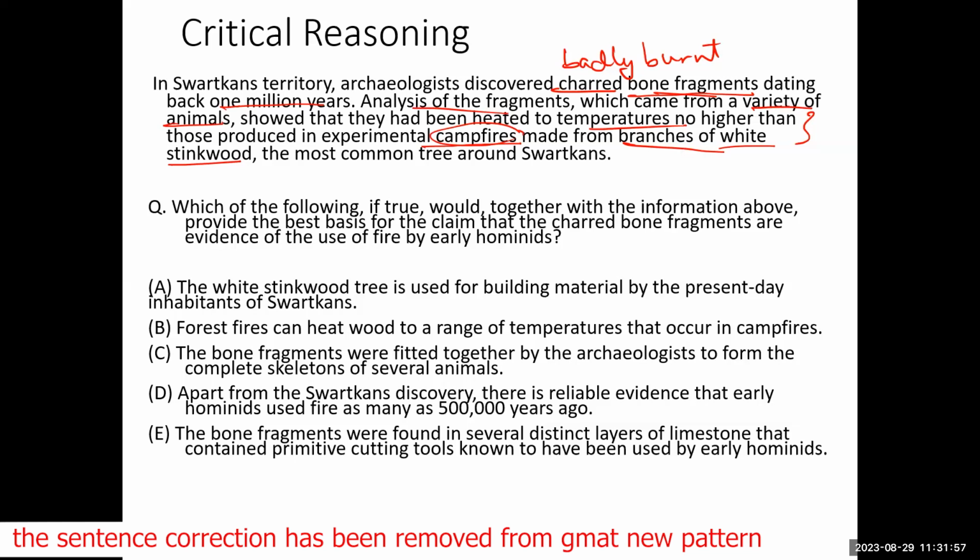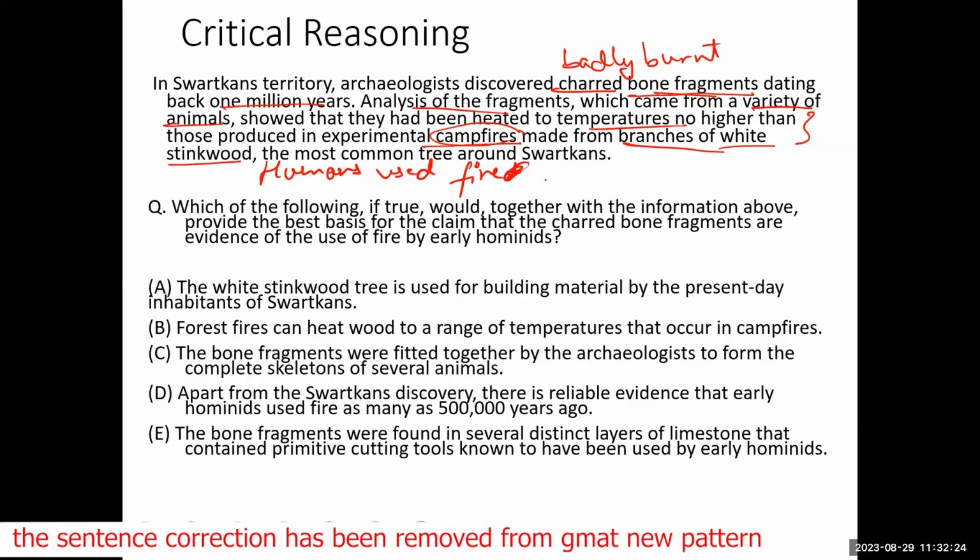They must have eaten all the meat and flesh, and thrown the bones in the fire, and it is these bones that have been discovered. So ultimately, what he wants to tell you is that 1 million years back, humans were responsible. Humans used fire.